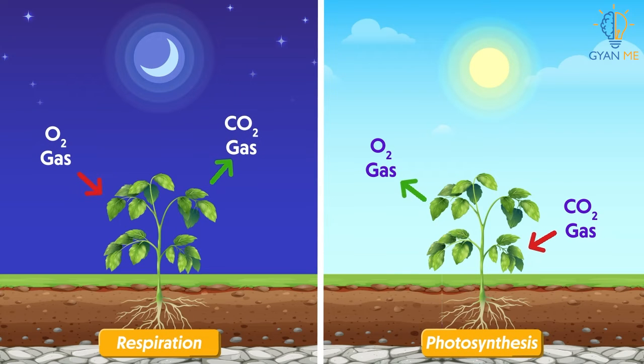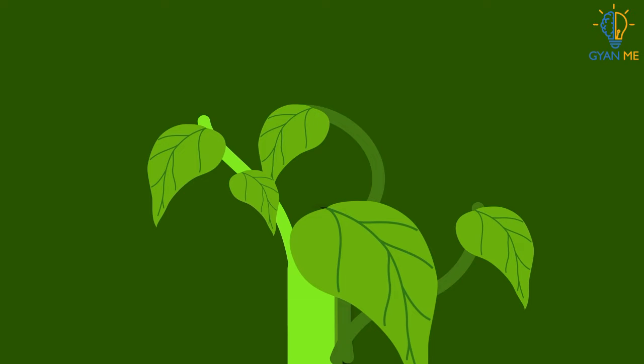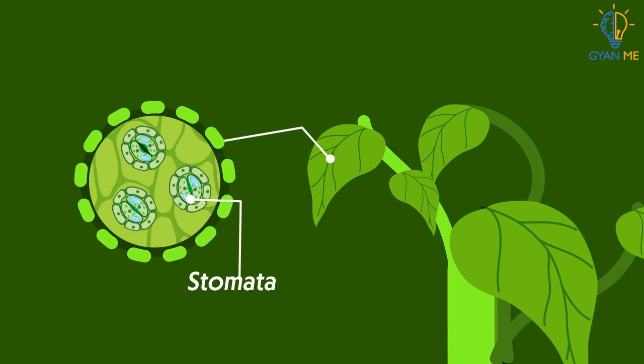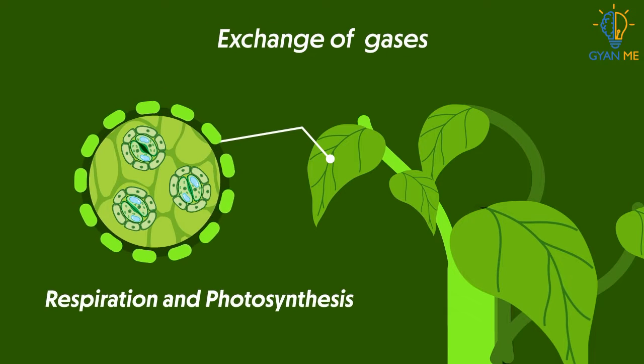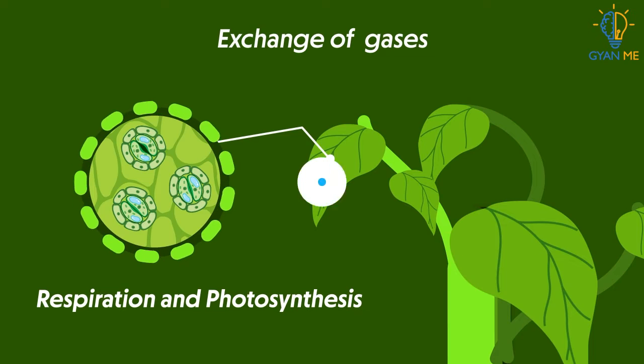The process of respiration uses oxygen gas and gives out carbon dioxide, whereas in photosynthesis, carbon dioxide is used and oxygen is released. Now these carbon dioxide and oxygen enter the plant body through simple diffusion. Although the entire surface of plant carries out this process of diffusion, there are some special structures called as stomata, which are the main site for exchange of gases during respiration and photosynthesis.